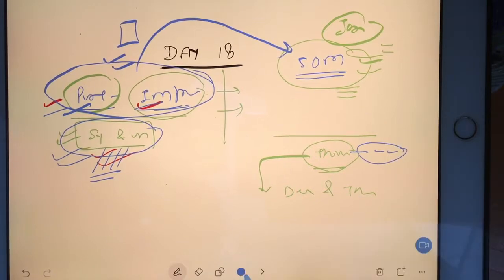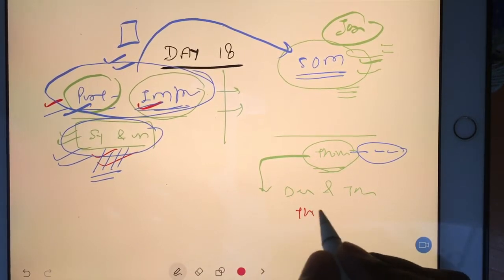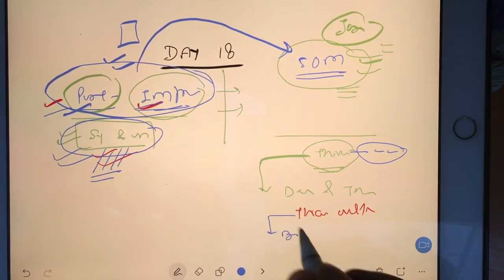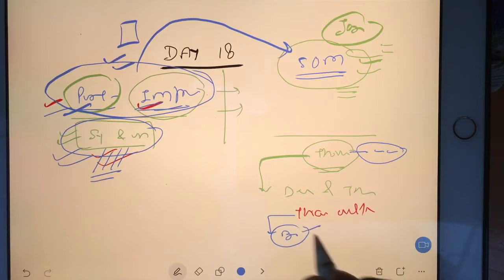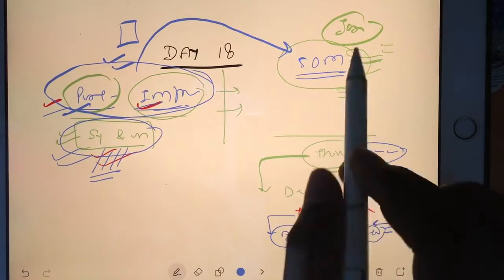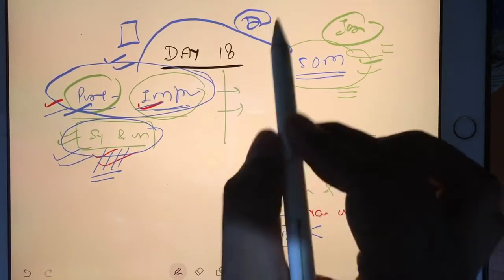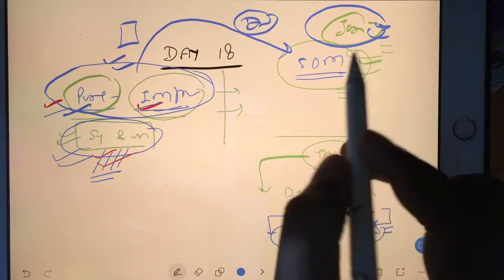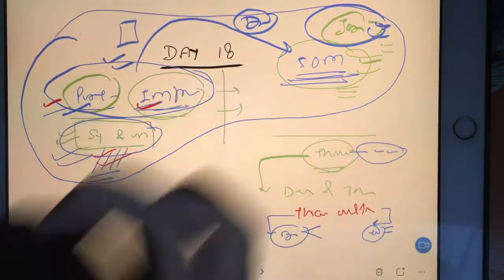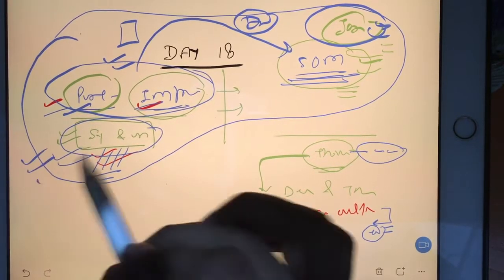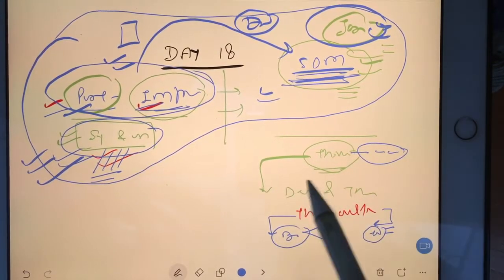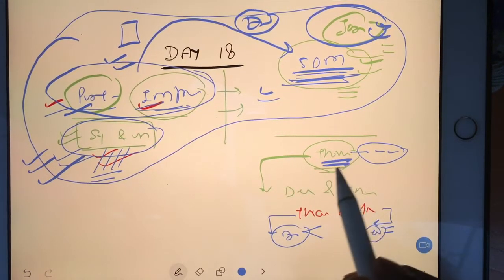aircraft structure. In aircraft structure, there is a topic called thin section, thin walled section. In thin walled section, we will see again bending. In the bending, we will see symmetrical and unsymmetrical, and we will see torsion. But here also, like today we are going to discuss deflection, and we will also discuss torsion in strength of material. Bending and torsion are the basic topics in strength of material. Whatever concept we develop under strength of material, the same concept we are going to discuss when we jump to aircraft structure.